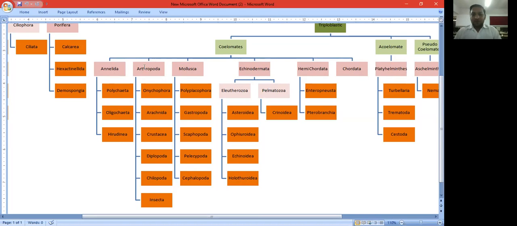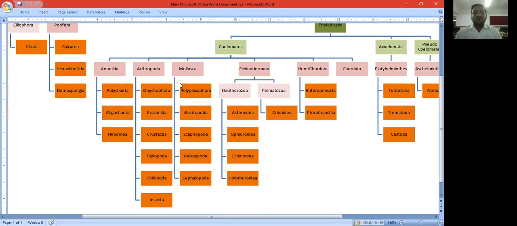Now, the arthropods, the largest phylum. They have a large population and a very large number of species. The Arthropoda have six main classes: the class Onychophora, Arachnida, Crustacea, Diplopoda, Chilopoda, and the Insecta.